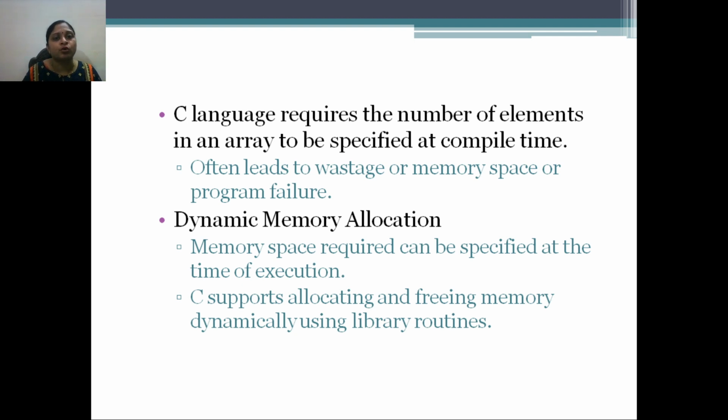Because when you compile that program, the compiler should know how many bytes of memory it should allocate. अगर आप 10 इंटीजर नंबर सेव करना चाहते हो तो आप 10 इंटीजर वेरिएबल के लिए एरे क्रिएट करते हो. So when you compile the program, the compiler will come to know that I have to allocate 20 bytes of memory. But suppose the size of your array is not fixed and you created an array for 100 elements, and suppose you are storing only 10 elements in that array, so it is nothing but a wastage of memory. Where you can store 100 elements, if you are storing 10 elements, it means you are wasting memory for 90 variables.